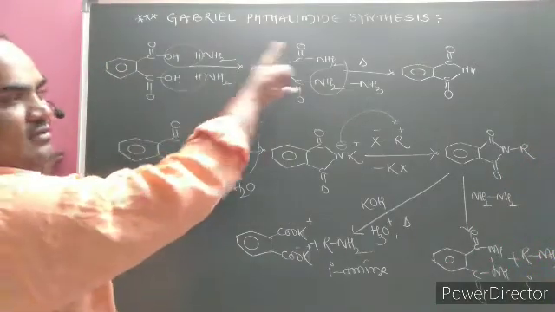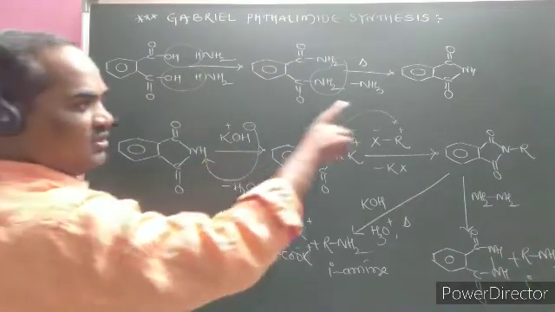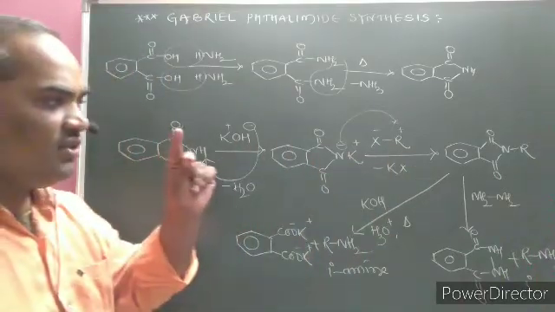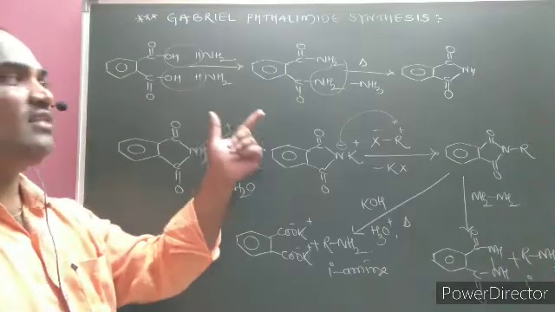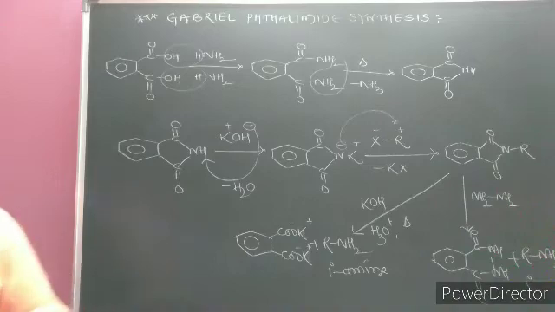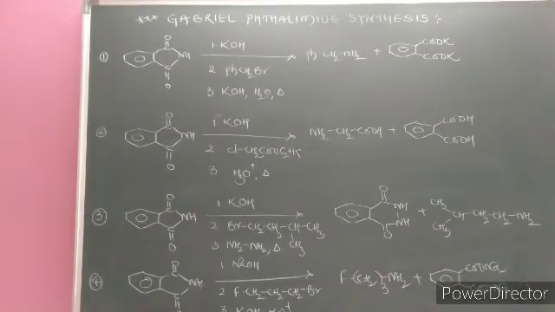Phthalimide, step 1 is potassium hydroxide, step 2 is alkyl halide, step 3 is hydrolysis. We can write the total equation within a fraction of a second. That is the preparation for the objective examination. In objective examinations, no one is concentrating on the mechanism of the Gabriel phthalimide synthesis, but how to write the products is important.